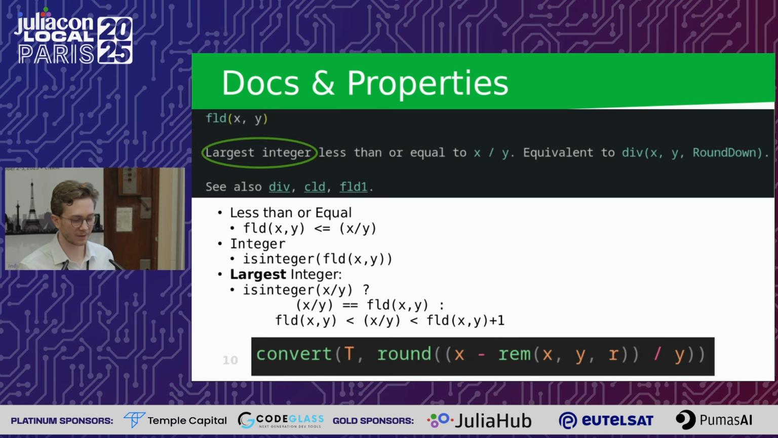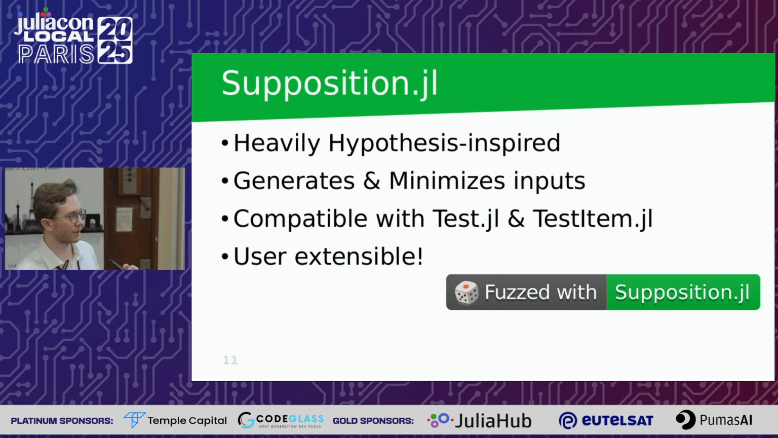Now we want to randomize some inputs, and this is basically what my talk is going to be about from now on. It's Supposition.jl. It's a package that I created a few years ago. It's heavily inspired by the Python package Hypothesis, because I've looked at multiple different approaches over the years, and I've settled on this as my favorite so far. Its job in all this property-based testing is generating and minimizing inputs in a somewhat user-friendly way. It's very compatible with Test.jl and TestItems.jl.